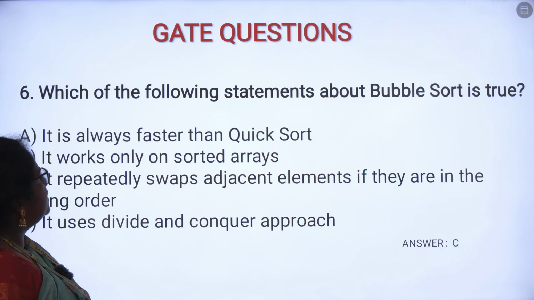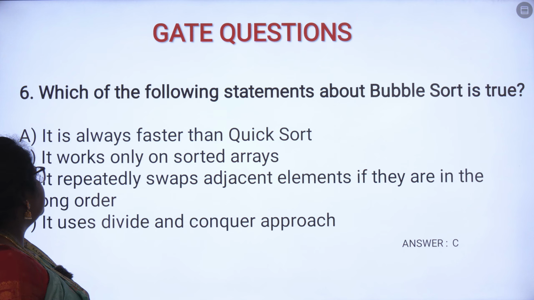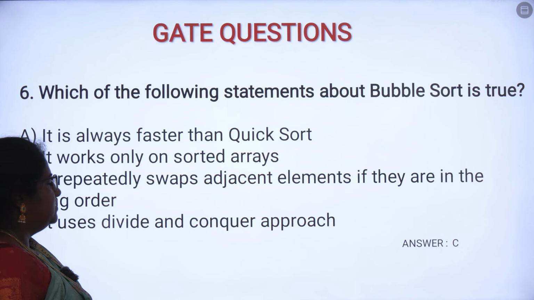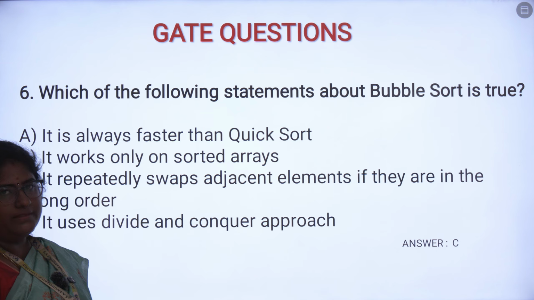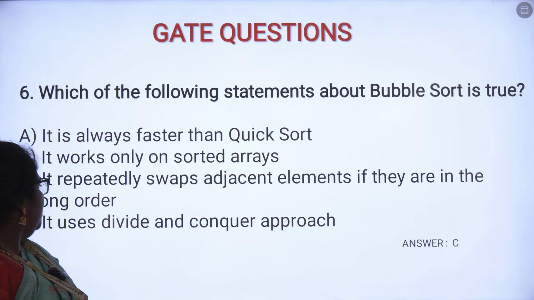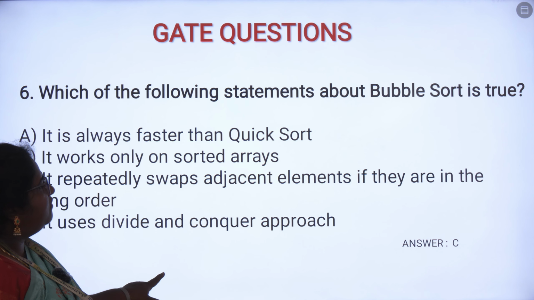So the sixth question is, which of the following statements about bubble sort is true? The first option, it is always faster than quicksort. Second option is it works only on a sorted array. Option C is it repeatedly swaps the adjacent elements if they are in the wrong order. And option D is it uses the divide and conquer approach. So when we are considering the bubble sort algorithm, option C is correct because it swaps the adjacent elements if they are not in the correct position. If they are in the wrong order, it will keep on swapping. So that is the use of bubble sort.